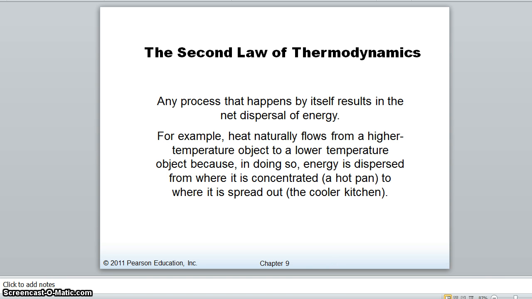Now we can make heat flow the other direction. That's how air conditioners work. That's how heaters work, and that's how our refrigerators and freezers work. But we have to put energy into it for those things to happen. That won't happen naturally. And the second law of thermodynamics is about the direction that heat naturally flows, not how we can make it flow in the other direction by putting more energy into it.